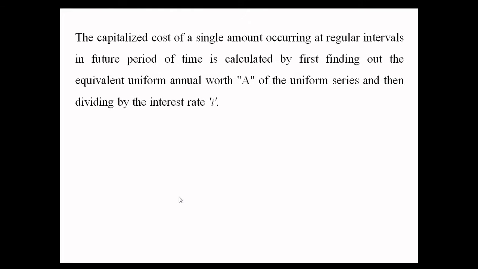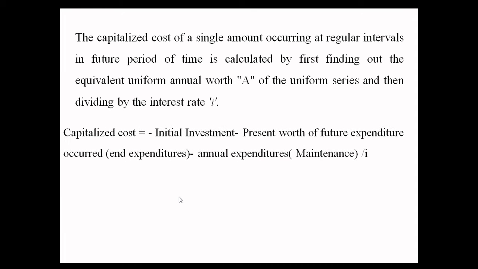The capitalized cost of a single amount occurring at regular intervals in a future period of time is calculated by first finding out the equivalent uniform annual worth A of the uniform series and then dividing by the interest rate i. Means whatever the annual cost is for a particular alternative, you have to calculate it and then divide by the interest rate, which will give the answer. Then the total capitalized cost is given by the initial investment plus the present worth of future expenditures, that is, the one-time expenditures, plus the annual expenditures, that is, the maintenance and operation cost, divided by i.